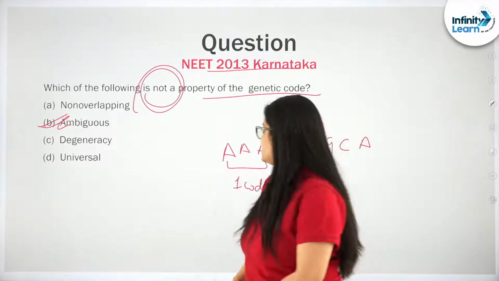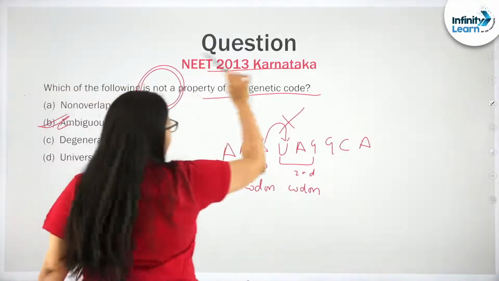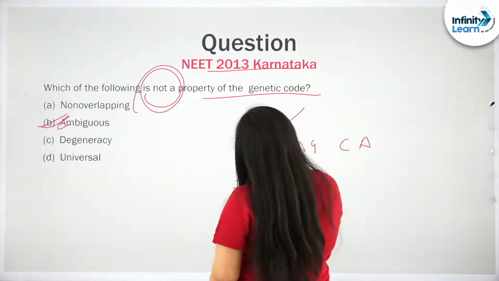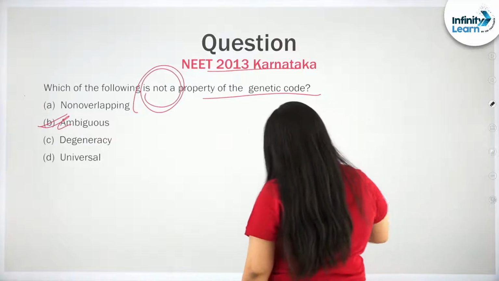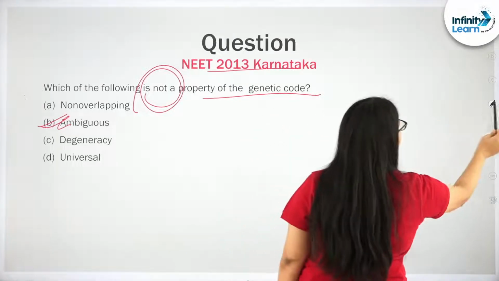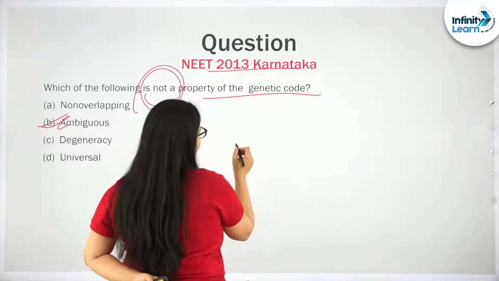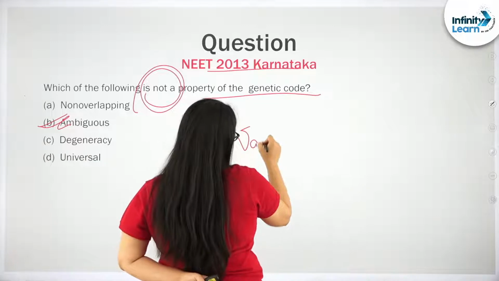That is ambiguity. Let me at least write it and explain it to you, because again you might get confused. Just give me a moment. Let me write it and explain. Just stay connected. Okay, so for example, this is an amino acid, for example valine.